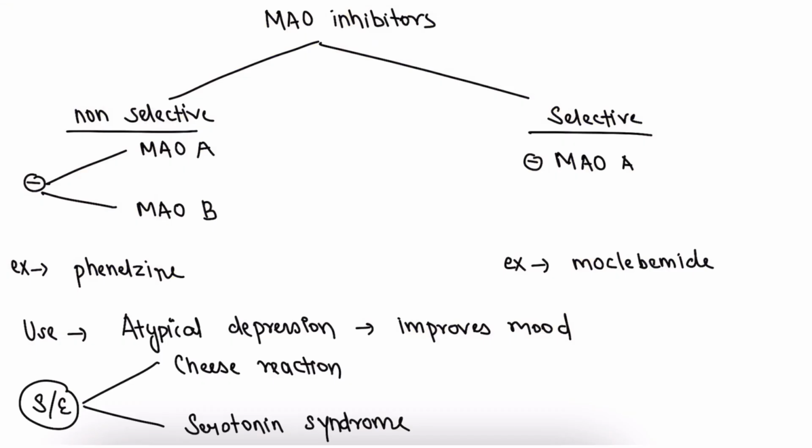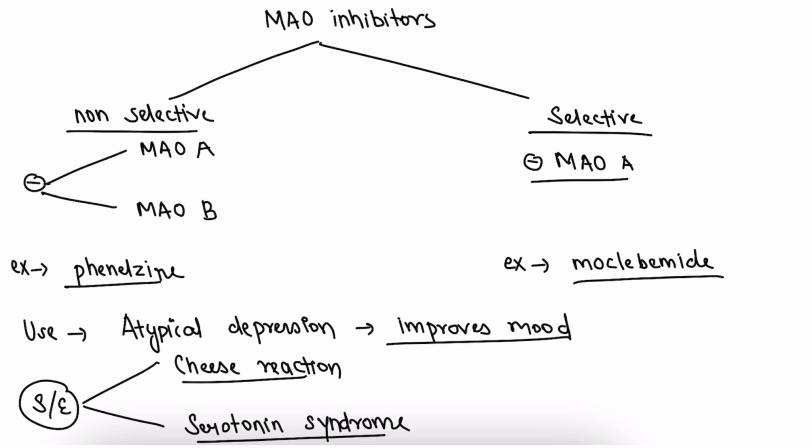Moving on, we are going to discuss about MAO inhibitors in detail. MAO inhibitors are divided into non-selective and selective. In non-selective, it inhibits MAO-A enzyme as well as MAO-B enzyme. The example is phenelzine. In selective, it inhibits the MAO-A enzyme, and the example of this class is moclobemide. The use of MAO inhibitors is atypical depression. It improves the mood. And the most important side effects are cheese reaction and serotonin syndrome, which are very important from the point of view of professional exams.